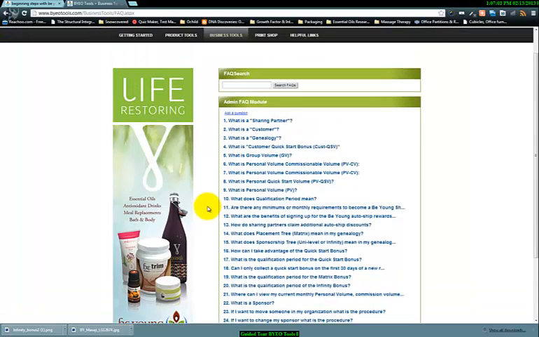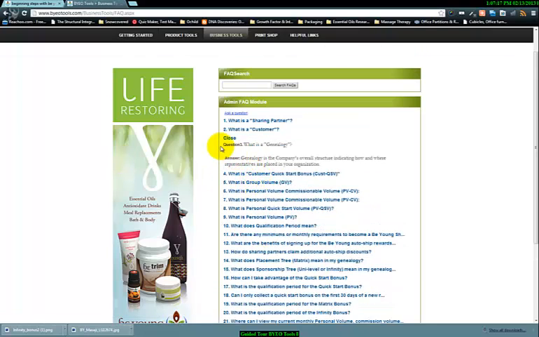We have a lot of questions on the compensation plan as far as what certain things are. So what is a sharing partner, or what is a customer, what is a genealogy? You can click on any one of these, and it's going to pull open the answer to that. Sometimes it's a little slower. So here we have question 3, what is genealogy? Answer, genealogy is the company's overall structure indicating how and where representatives are placed in your organization.